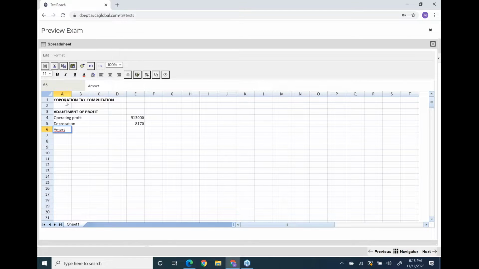So what we'll do, we'll add back accounting depreciation and accounting amortization. See, accounting depreciation is 8,170 and accounting amortization is 2,500. We just did it. Now let's start workings.